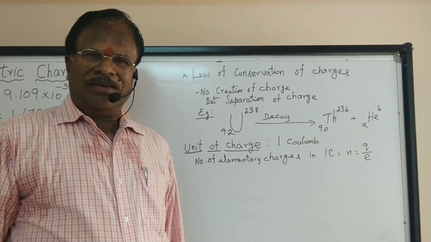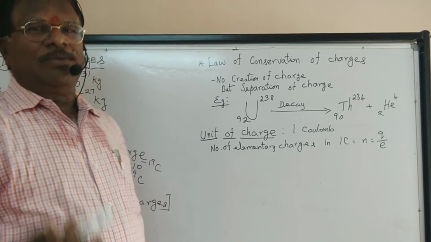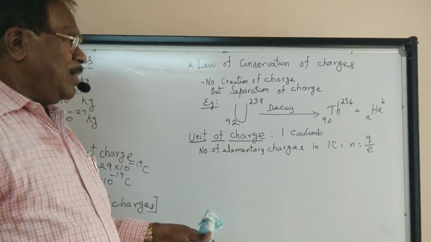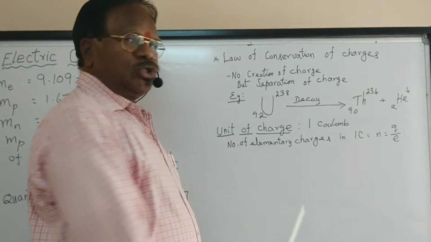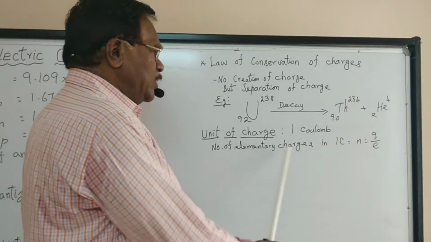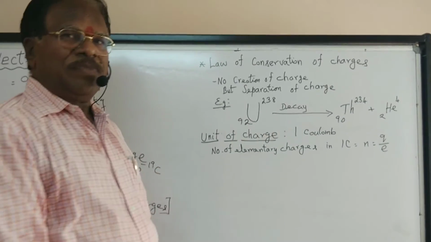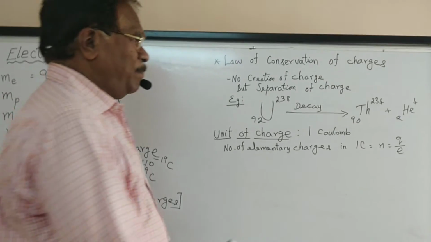Otherwise, I can say, how many protons are present in plus 1 coulomb of charge? In general, I take it as 1 coulomb, because I told you elementary charge represents both electron and proton. So, how many elementary charges are present in 1 coulomb? Let us consider it as an example, a numerical problem.